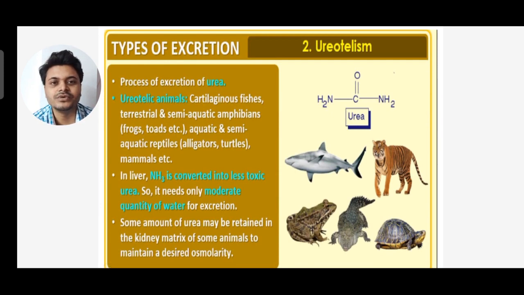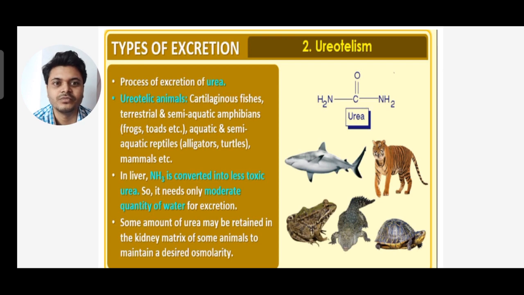Next is ureotelism. Ureotelism is the process of excretion of urea. Ureotelic animals include cartilaginous fishes, terrestrial and semi-aquatic amphibians like frogs and toads, aquatic and semi-aquatic reptiles like alligators and turtles, and mammals. In the liver, ammonia is converted into less toxic urea, so it needs only a moderate quantity of water for excretion.